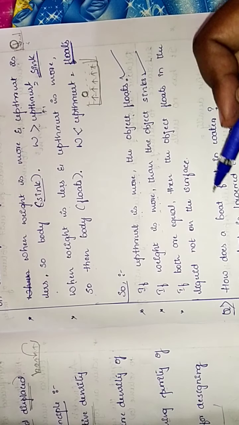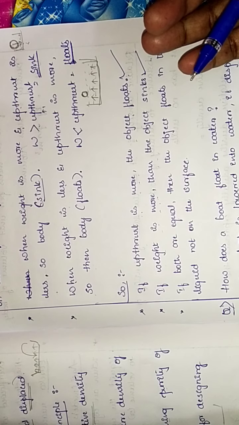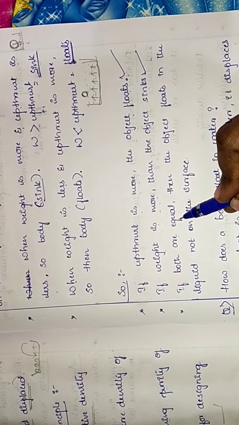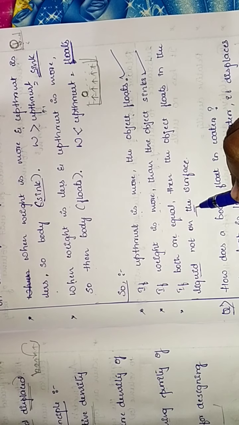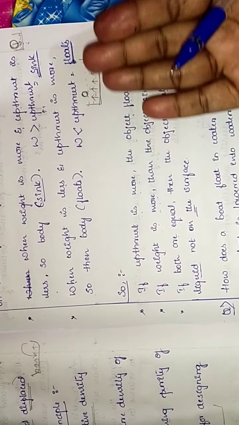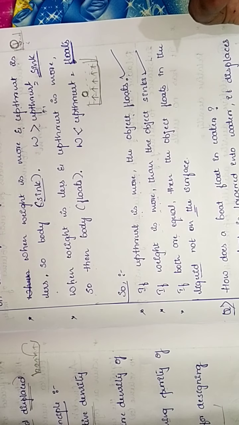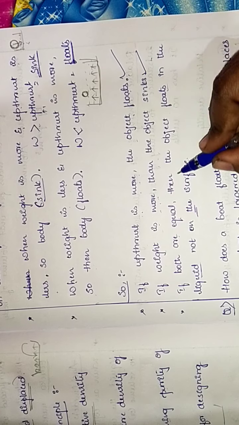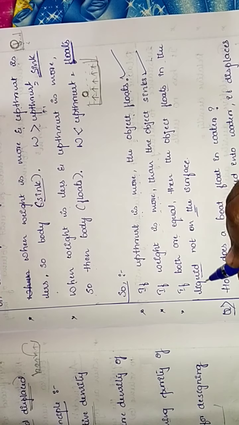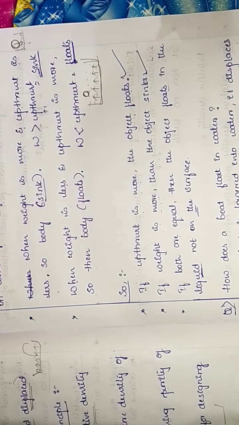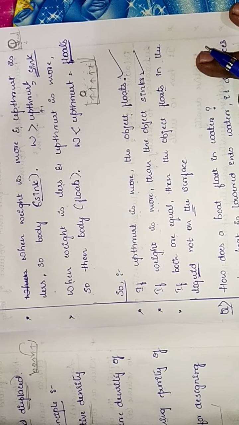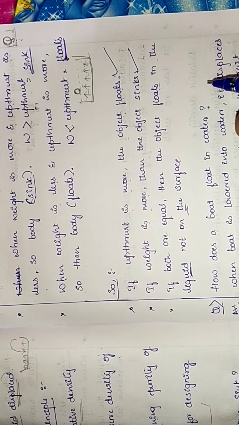In some exceptional cases, if both are equal, then the object floats in the liquid, not on the surface. Okay, it floats within the liquid, but not on the surface. This is based on Archimedes principle.